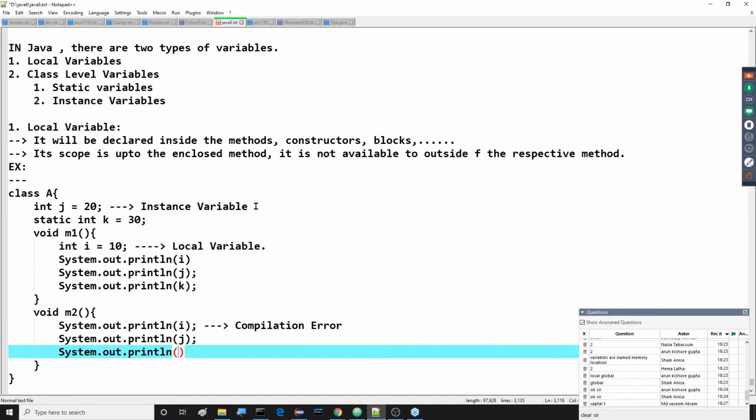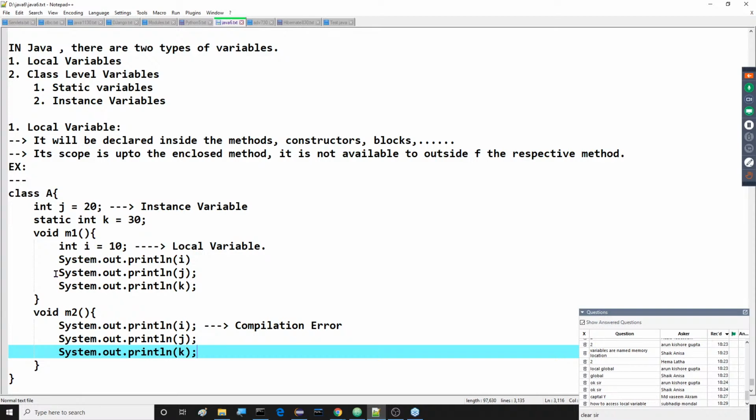But what is the difference between an instance variable and a static variable? In the future we are going to understand this, not now. Why? Because some differences are available. Are you getting clarity or not? What exactly are the variables that can be provided here?